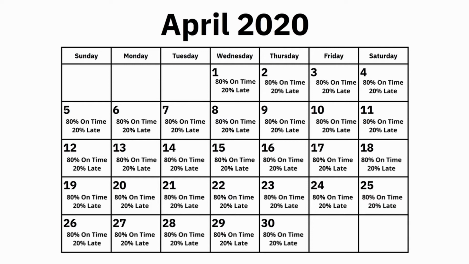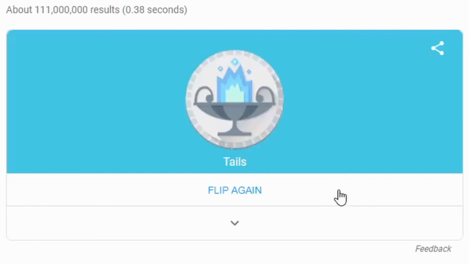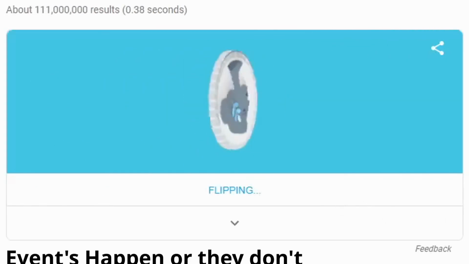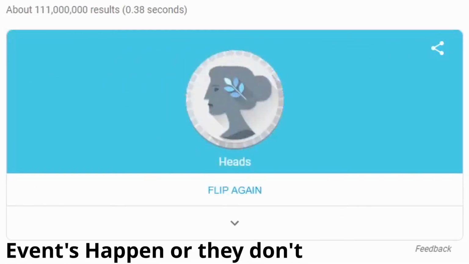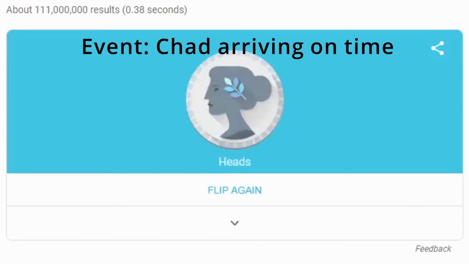We can now say there is an 80% chance that in one of these 30 days that he will be on time. Now we need to understand where that percentage came from. The idea of probability boils down to a pretty simple fact. Events happen or they don't. We want to see if Chad was on time. That was our event. We decided to determine the probability by comparing how much it happens versus how much it could have happened. What do I mean by that?